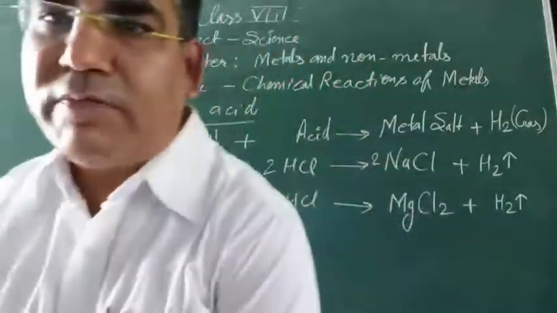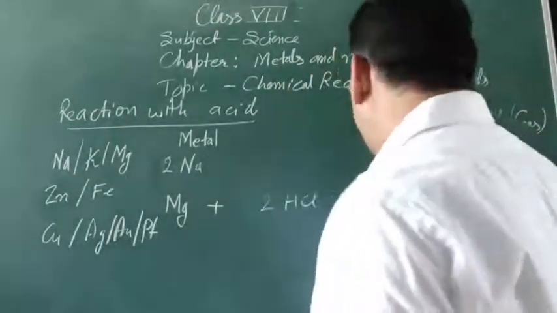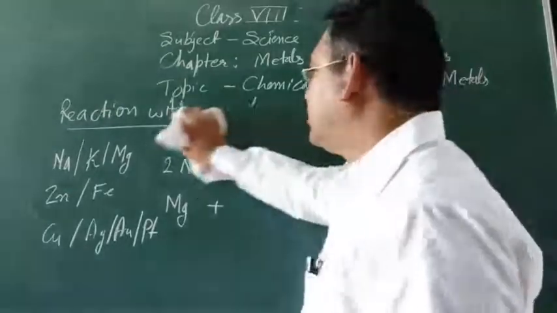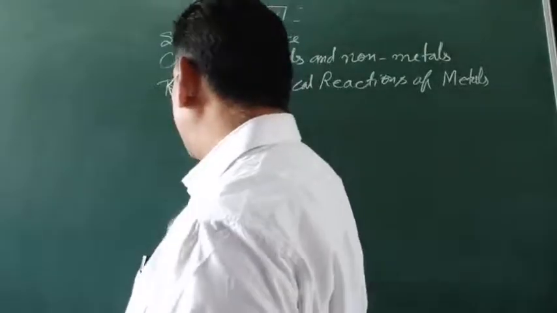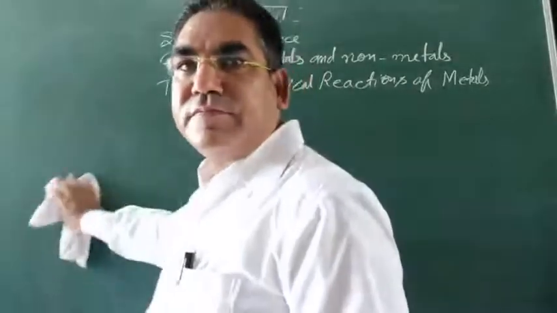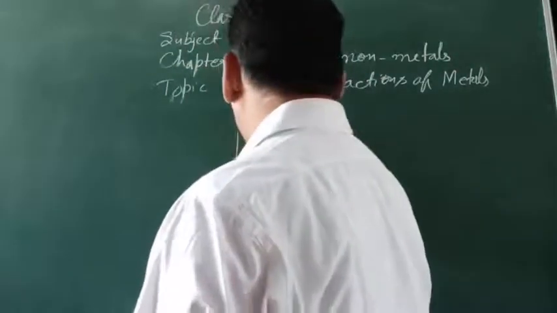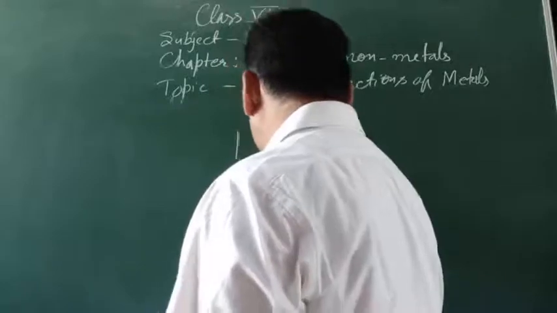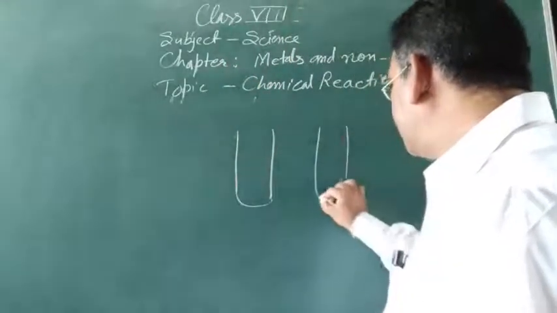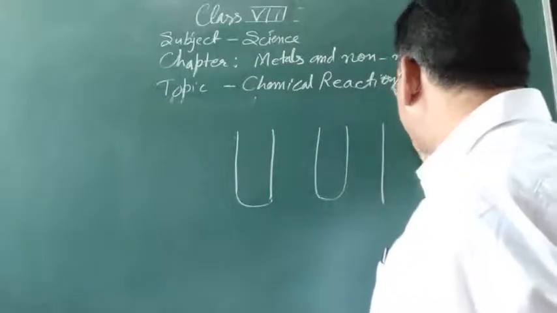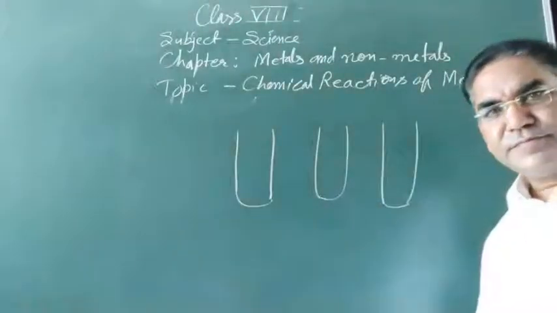So we can perform an activity over here. You will write this activity in your notebook. The activity number 4. Look over here. I have taken one test tube, a second test tube, and a third test tube. I have taken 3 test tubes over here. Got it?